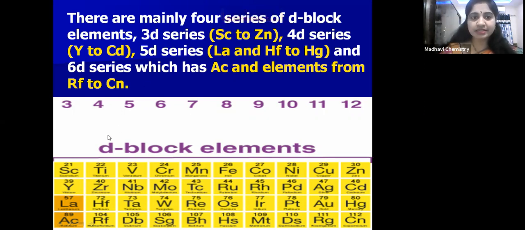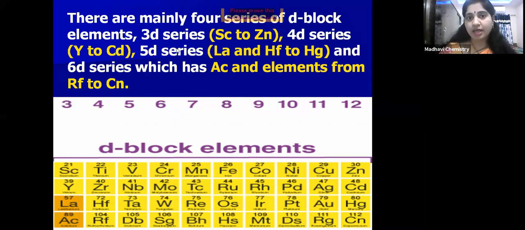The 3d series starts from scandium to zinc. Scandium is atomic number 21 and zinc is 30. The 4d series is from yttrium to cadmium, and then the 5d series. Children, a little bit of concentration is required here. After lanthanum, electrons will add in the 4f orbital. So that's why the 5d series is lanthanum and hafnium to mercury. After lanthanum, electrons fill in 4f, that is cerium to lutetium. Those are called lanthanoids.